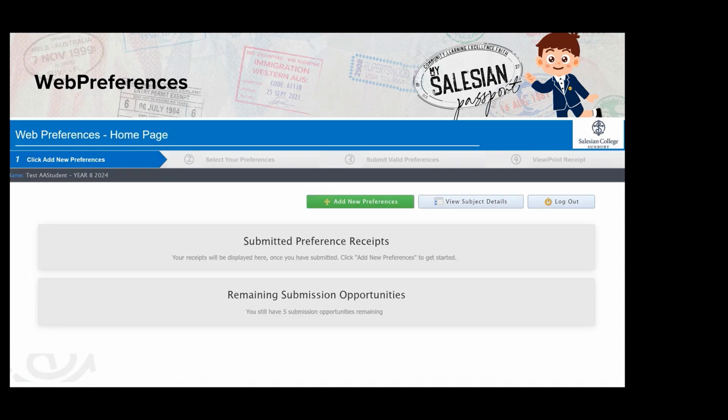Students will have received an email link to Web Preferences, and it will take them to a page which looks like this. Hopefully this looks a little bit familiar.